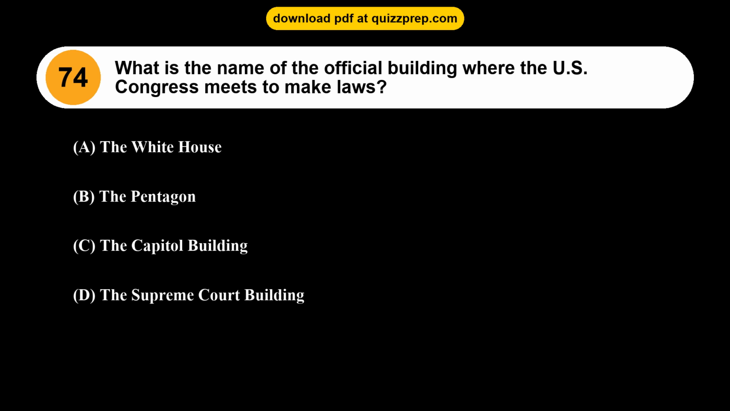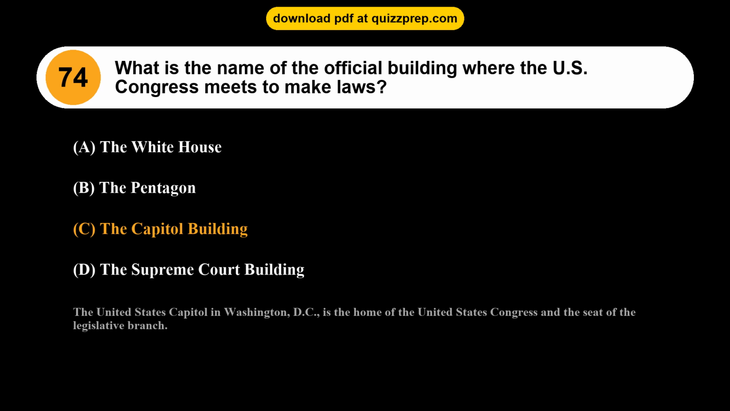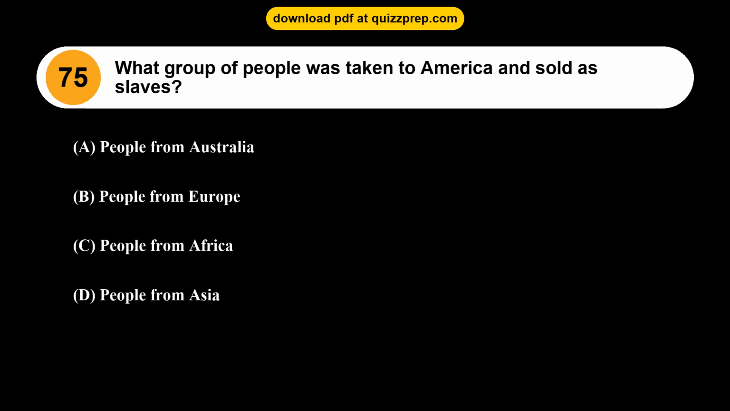Question 74. What is the name of the official building where the U.S. Congress meets to make laws? Option A, the White House. Option B, the Pentagon. Option C, the Capitol Building. Option D, the Supreme Court Building. The correct answer is option C, the Capitol Building. The United States Capitol in Washington, D.C., is the home of the United States Congress and the seat of the legislative branch.